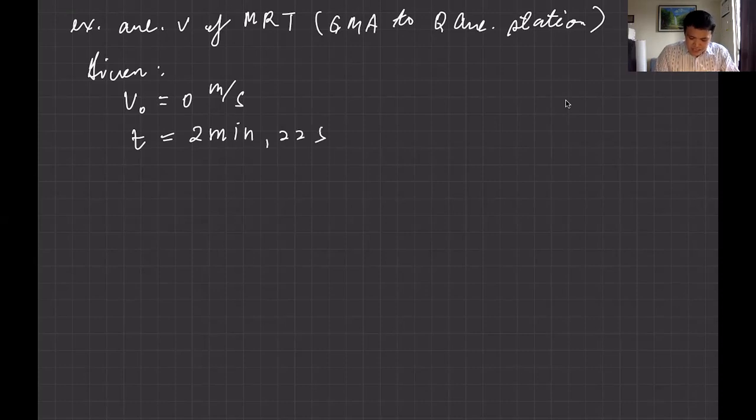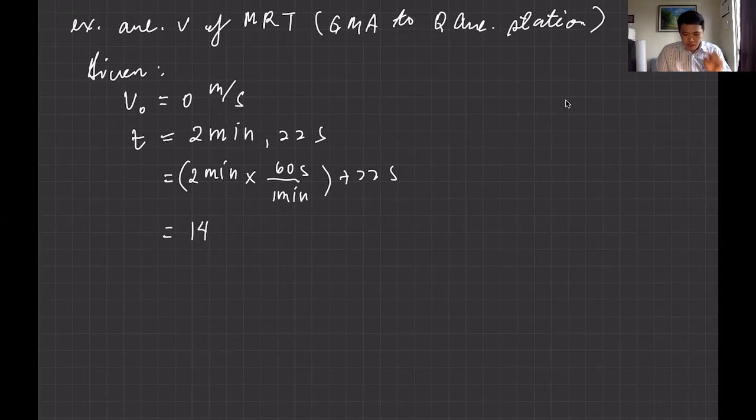So this is in minutes. You need to get the value in seconds. So we have 2 minutes times, in 1 minute, there are 60 seconds. And then you just add the 22 seconds. So the total time of travel is 120 plus 22, 142 seconds.